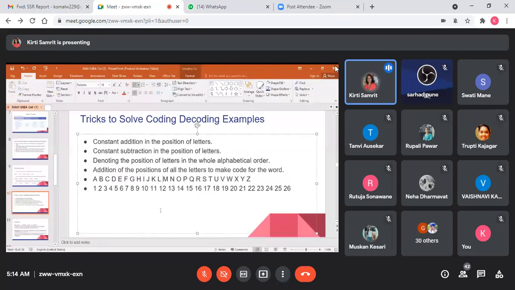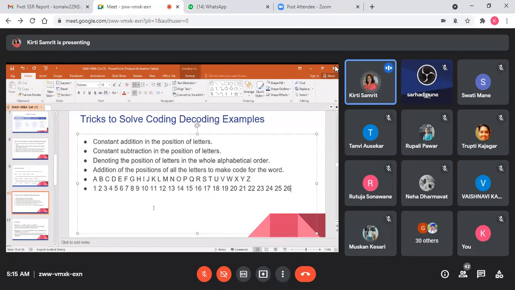What is the logic behind it? Students, I can conduct sessions on these different topics, because for each topic we require a minimum of 1.5 hours to cover the tricks to solve it. For example, constant addition.